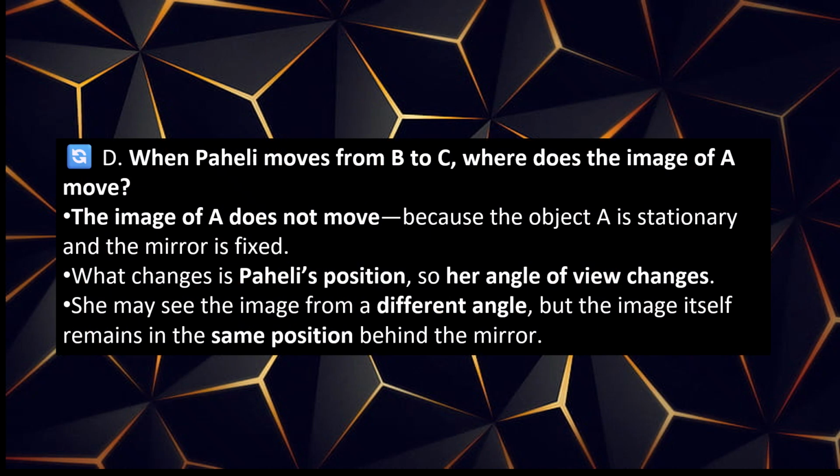D. When Paheli moves from B to C, where does the image of A move? It will not move. The image of A does not move because the object A is stationary and the mirror is fixed. What changes is Paheli's position, so her angle of view changes. She may see the image from different angles, but the image itself remains in the same position behind the mirror.